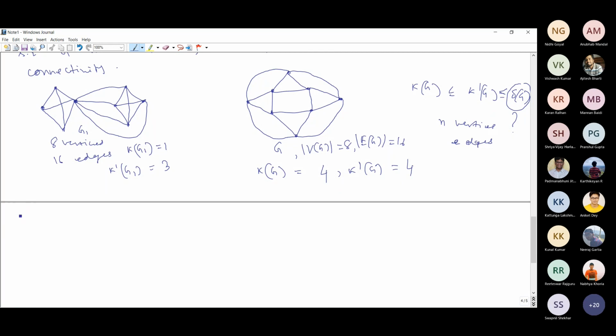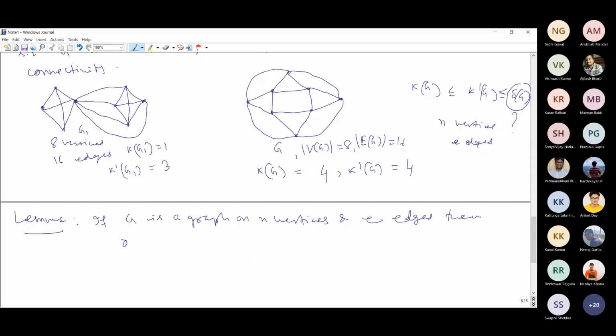Here we have a small result. Let G be a graph on n vertices and e edges.